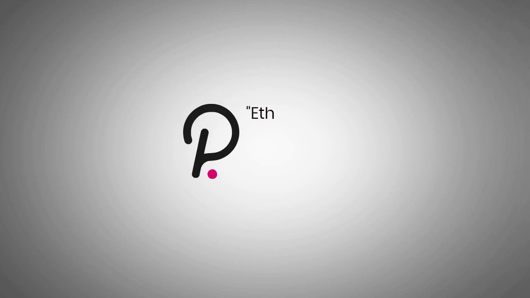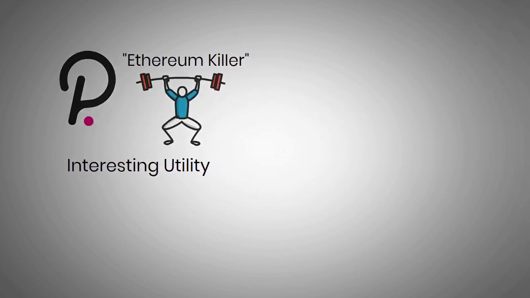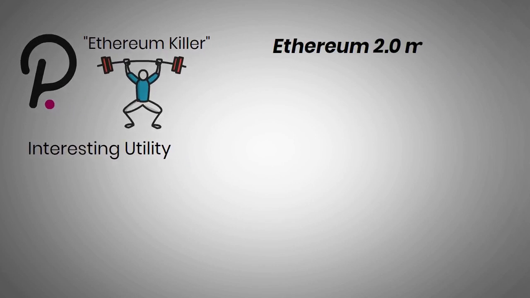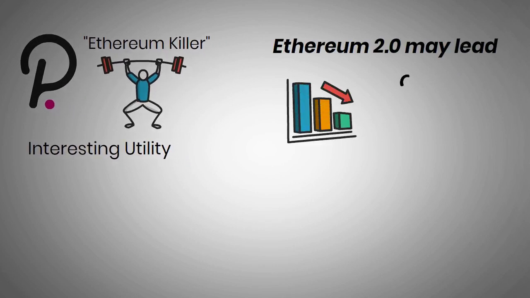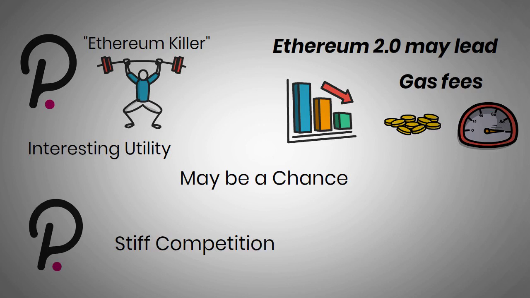Polkadot has been called an Ethereum killer because of its potential to upend the blockchain. Of course, there's some interesting utility provided by the Polkadot network right now worth considering. However, the impending release of Ethereum 2.0 may lead to a pullback in the price of DOT. As Ethereum gas fees become cheaper and transaction speeds increase, other chains may fall to the wayside. There may be a chance that DOT may suffer from this upgrade. Polkadot also faces stiff competition from other blockchains, as it is not the only smart contract provider by any means. Rising stars like Cardano may suppress the price of DOT.